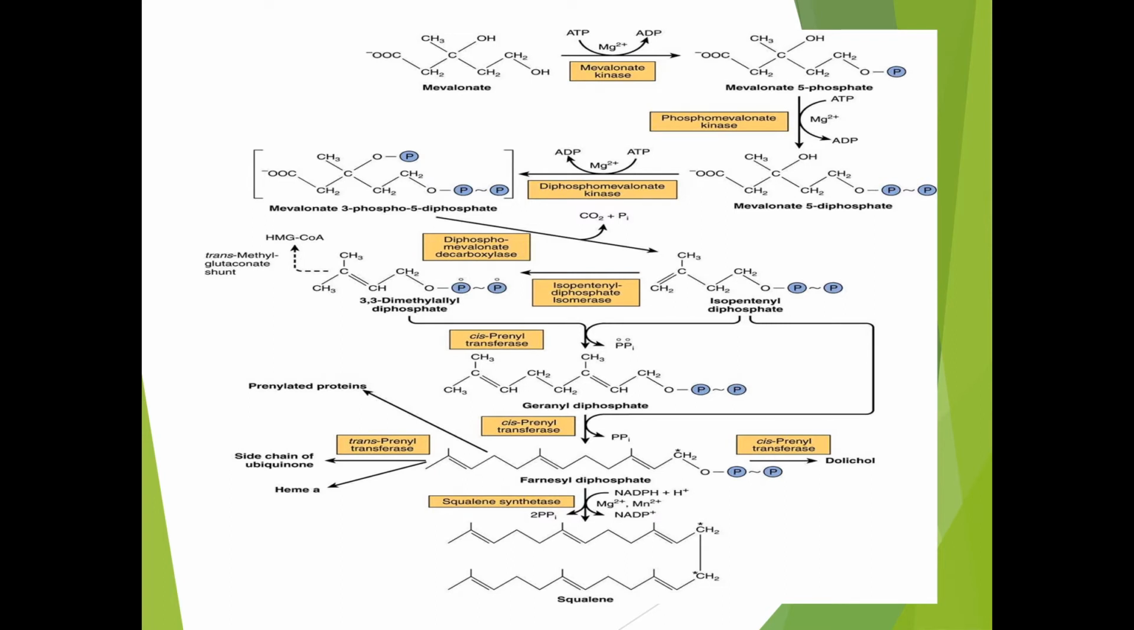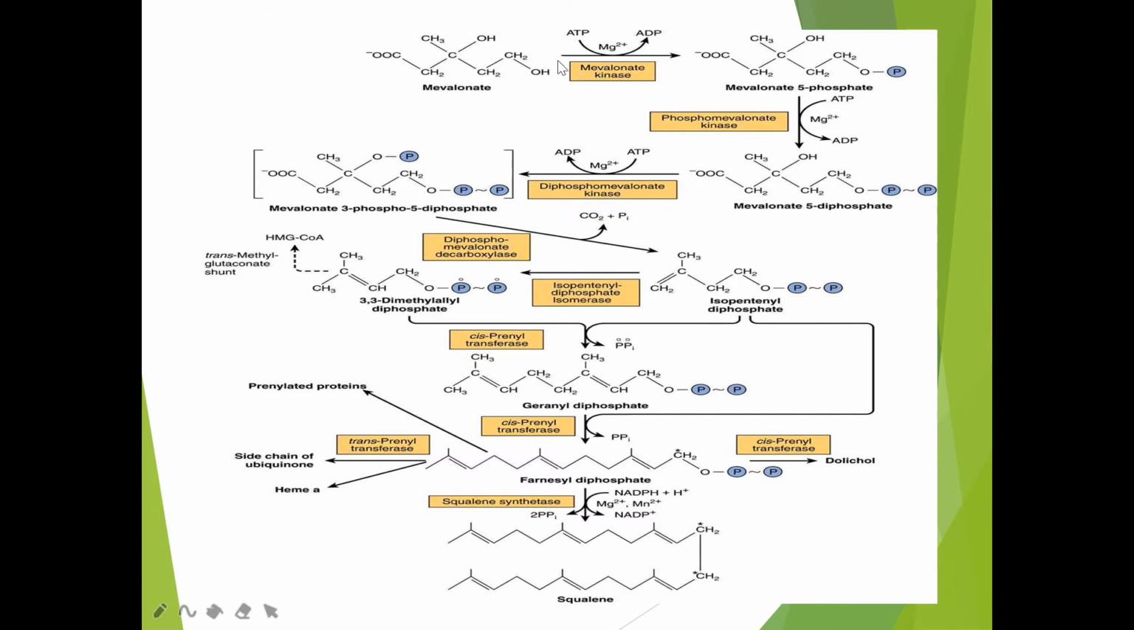Next is the formation of the isoprenoid unit, a 5-carbon compound. Through a series of 4 reactions, we can convert mevalonate into one isoprenoid unit. Mevalonate will be phosphorylated three times, and it will undergo decarboxylation to finally be converted into an isoprenoid unit. So mevalonate will be phosphorylated thrice.